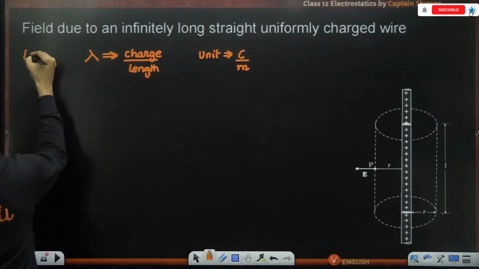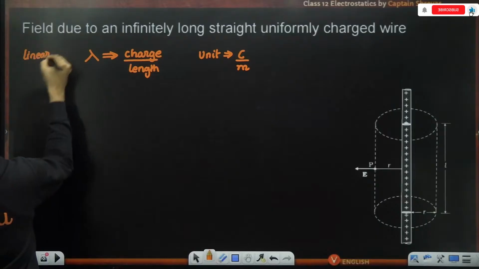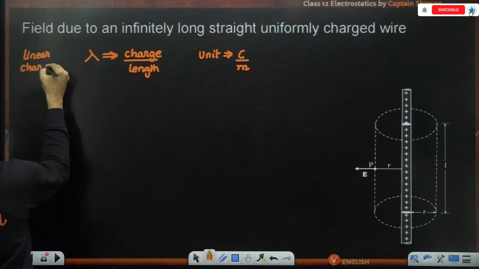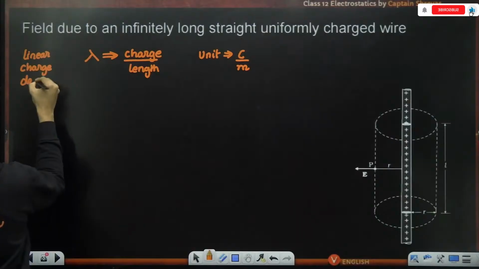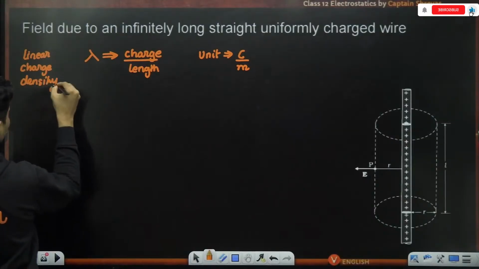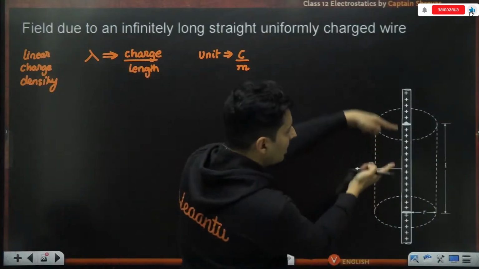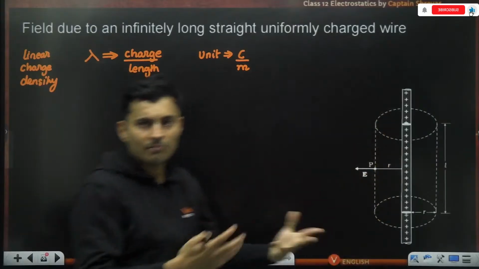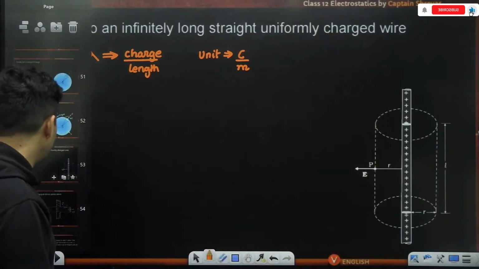Linear charge density. How much charge is there per meter of that wire? Okay, that is linear charge density.